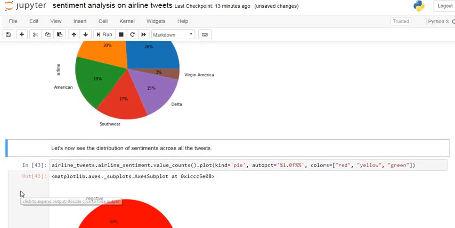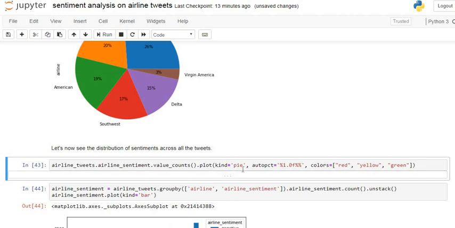Now we again obtain the airline counts, that is the number of neutral, positive and negative counts for each airline. For that we use this code. Let's execute this code.